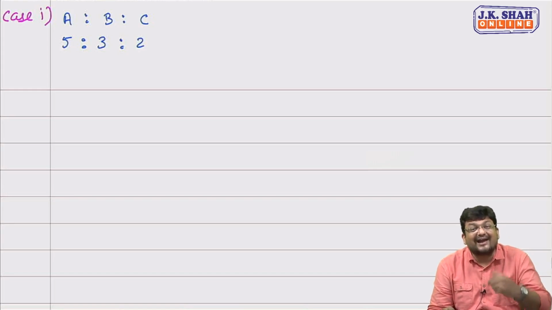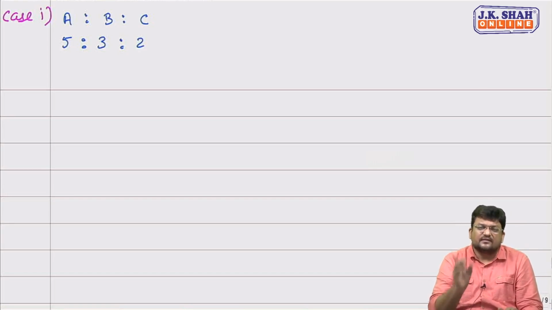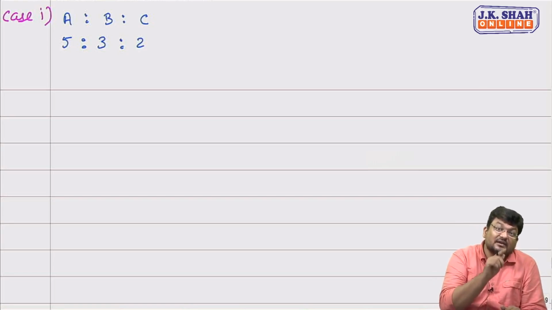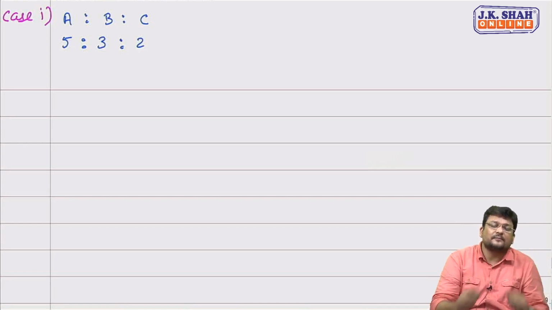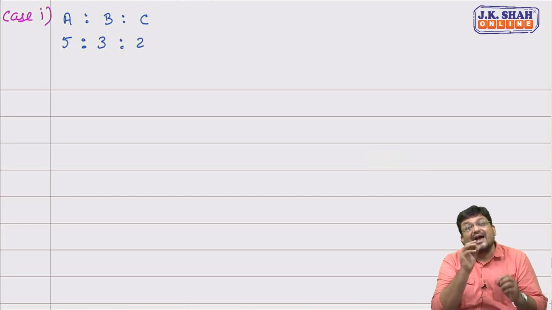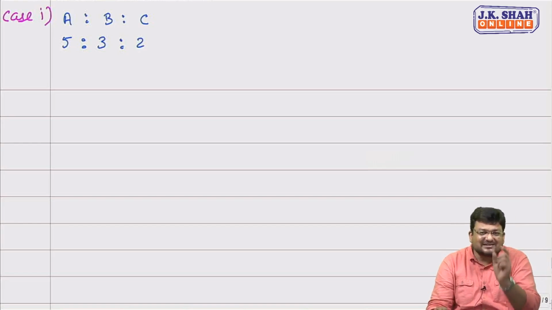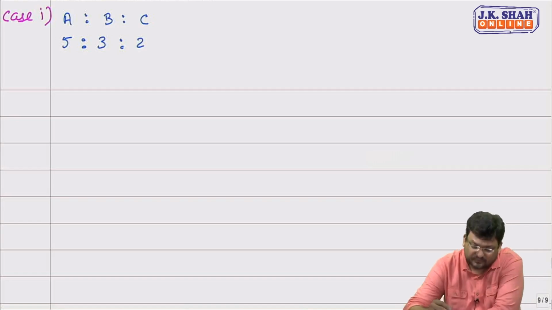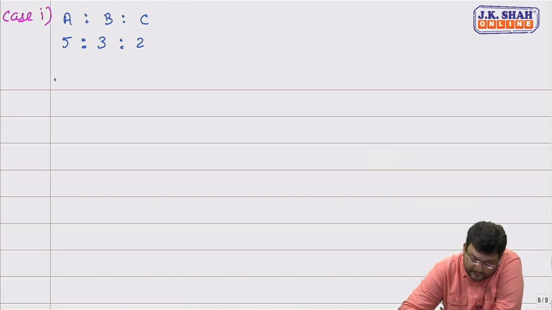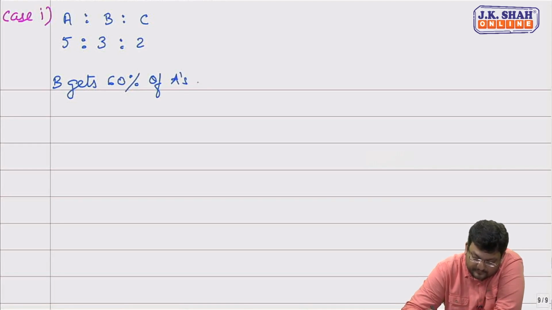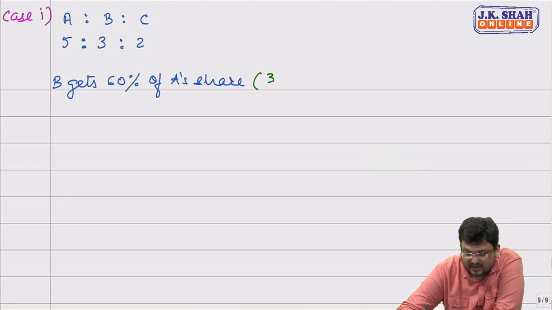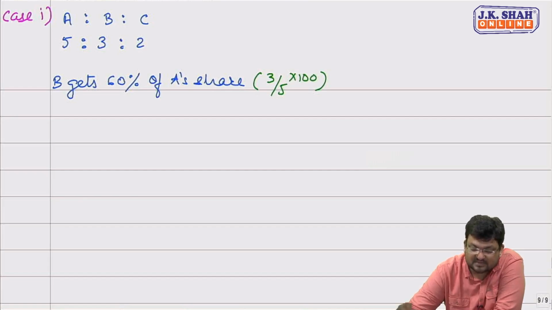So whose share actually are we supposed to change? From B and C, if you change B's share, it will result in changing ratio of A and B. So we can't change B's share. We will have to change only C's share here. खाली C का ही share change करना पड़ेगा ना. Now, we already know that B gets 60% of A's share. Sir, how 60%? B का शेयर कितना है? 3. जब A का शेयर कितना है? 5. तो 3 5 का 60% हुआ ना?